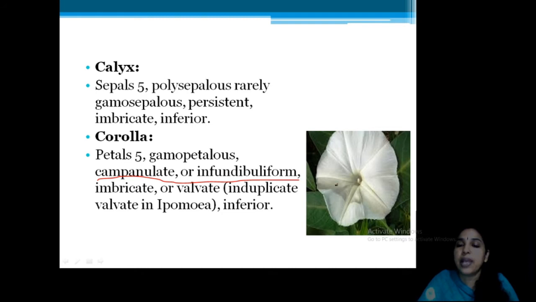Campanulate is a shape like this, typical, and infundibuliform means its outline is like this, and there is a marking like this. This is the common feature known as infundibuliform. You can see it like this. This is a very important point. You have to look for this feature when you get a plant, then you can easily identify the family of the plant as Convolvulaceae.